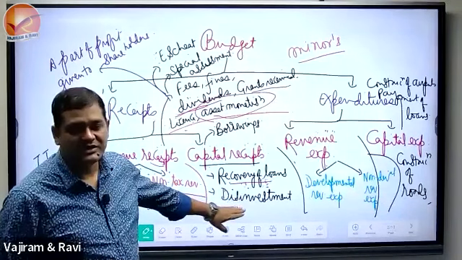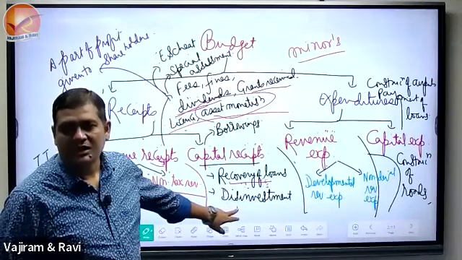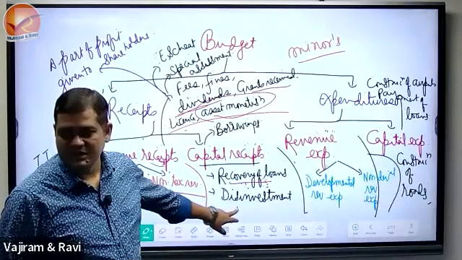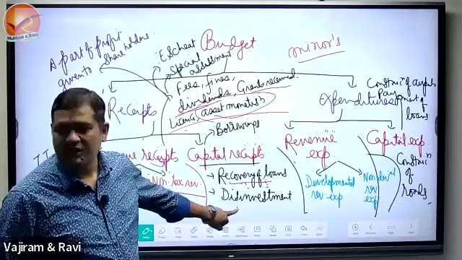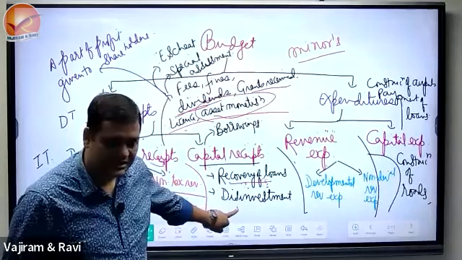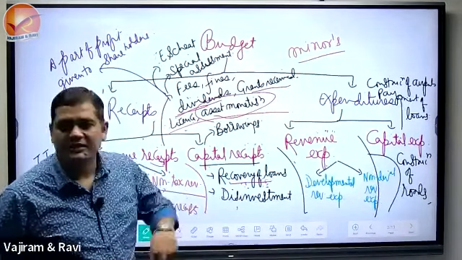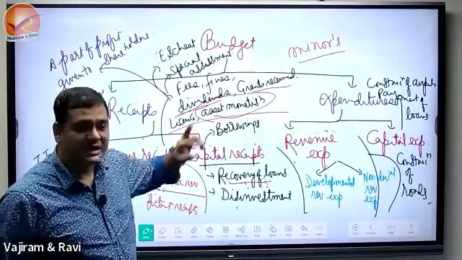Obviously, look at the definition. They may be obtained through selling of government properties. Government sold Air India to the Tata. Don't you think that is disinvestment? The money obtained by the government after selling its asset, isn't it? And the third line of the definition is that they may create liabilities, burden.